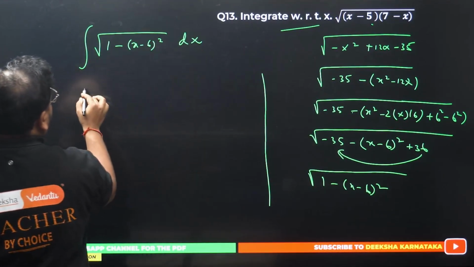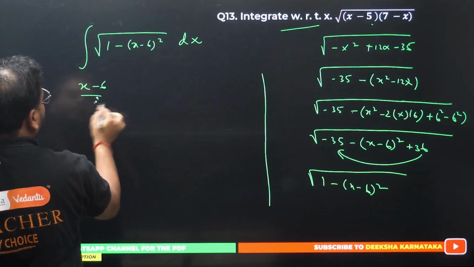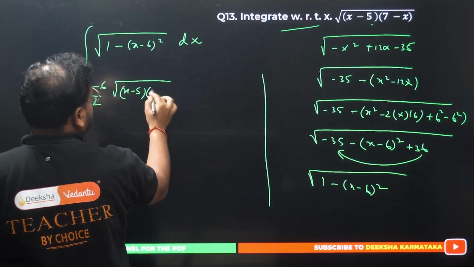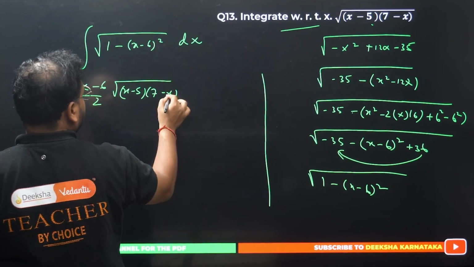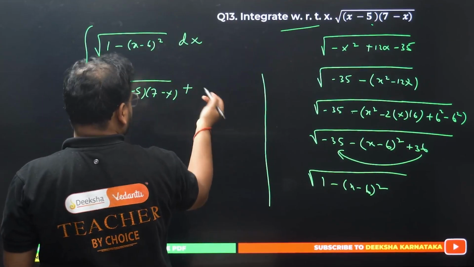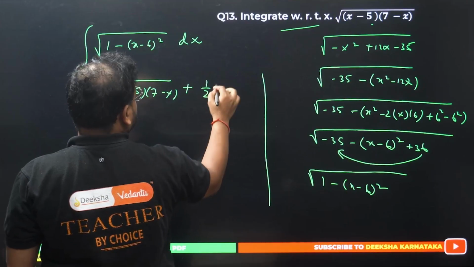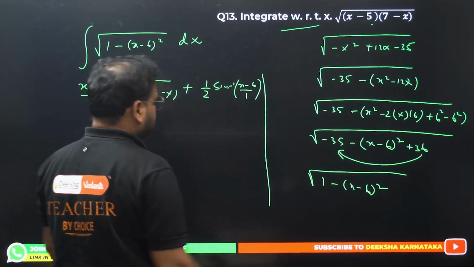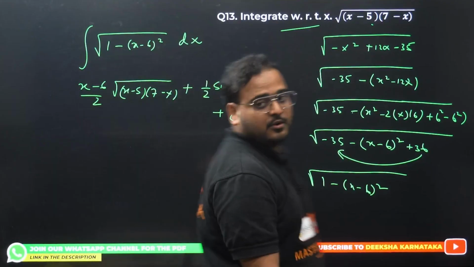Right? This becomes what? (x minus 6) by 2. The same root will repeat, so I get (x minus 5) into (7 minus x), the same root that is given over here. And we have plus a square by 2, so 1 by 2 sine inverse of (x minus 6) by 1. Of course plus c is there.